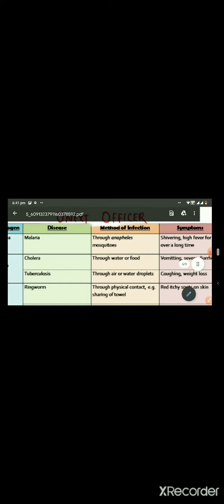Now let's revise some important points regarding the important diseases. First, malaria. Malaria is transmitted by Anopheles mosquito, and it is caused by the Plasmodium species. There are four important Plasmodium species: Plasmodium falciparum, Plasmodium vivax, Plasmodium ovale, and Plasmodium malariae. Symptoms of malaria include shivering and high fever for a long time.